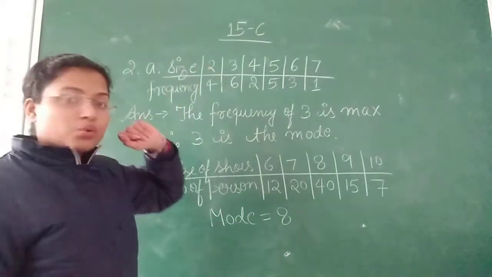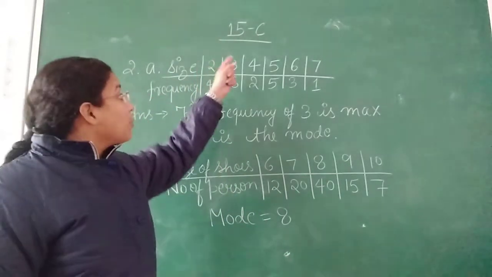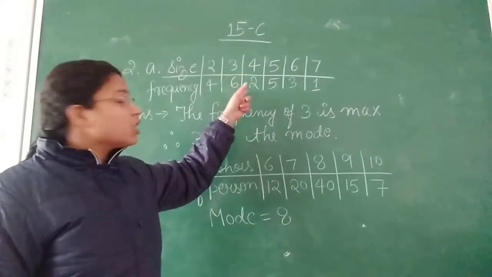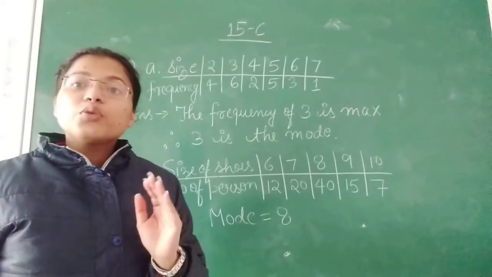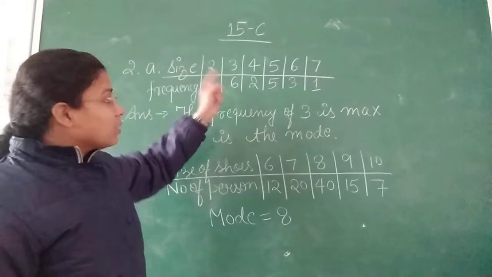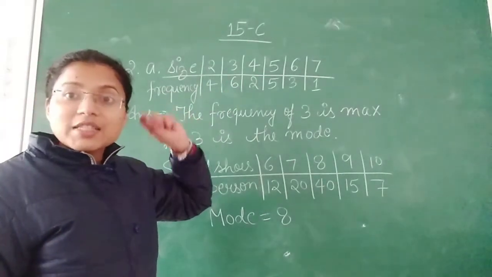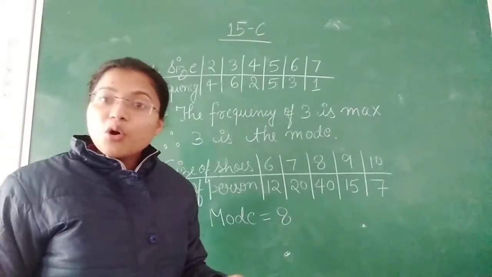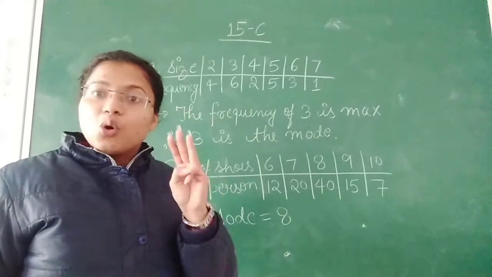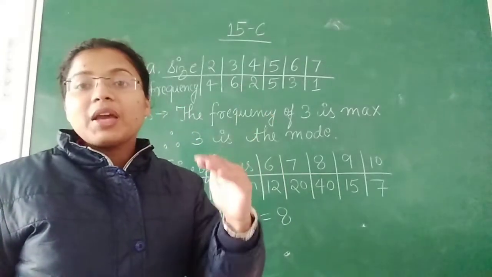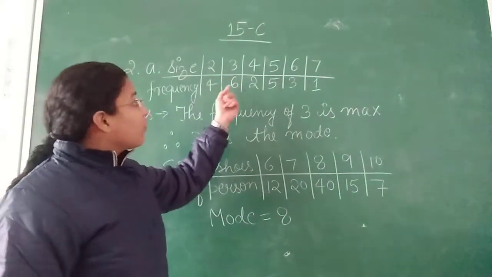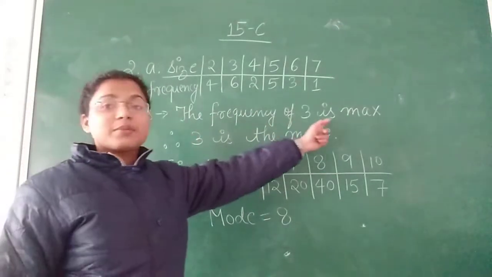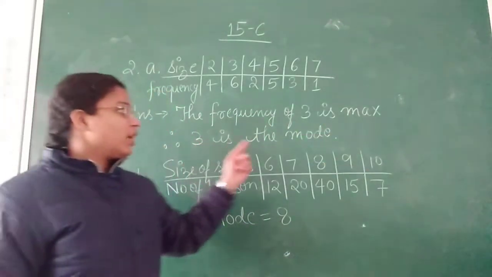If a number is 2, its frequency is 4. If a number is 3, its frequency is 6. If the number is 4, its frequency is 2 and so on. So you will observe that 3 has the maximum frequency. 3 has frequency 6 and here 6 is the maximum, therefore our mode will be 3. The number having maximum frequency will be our mode. The frequency of 3 is maximum, therefore 3 is the mode.